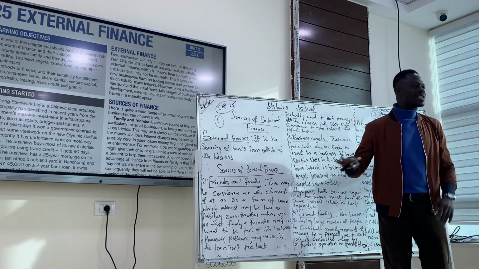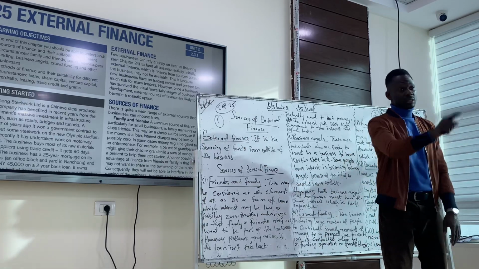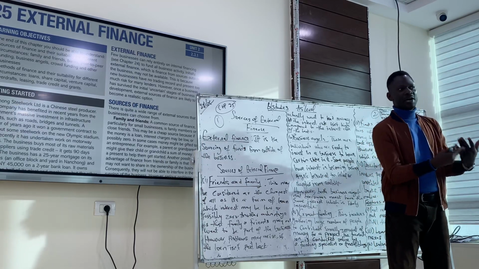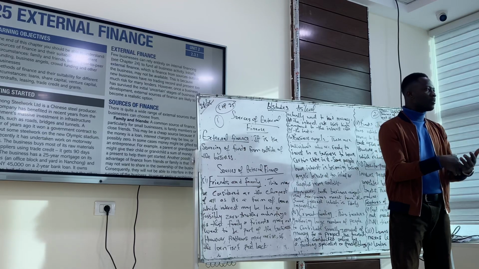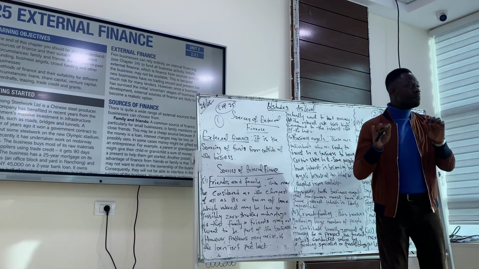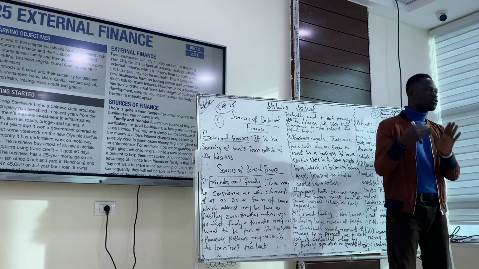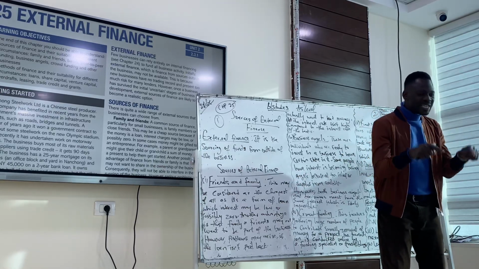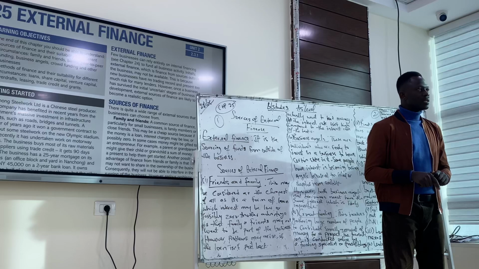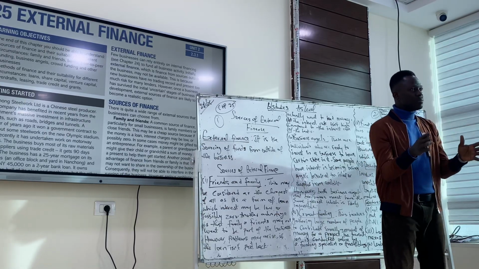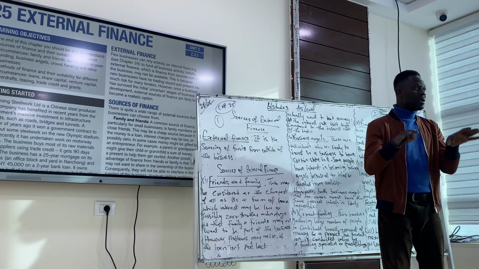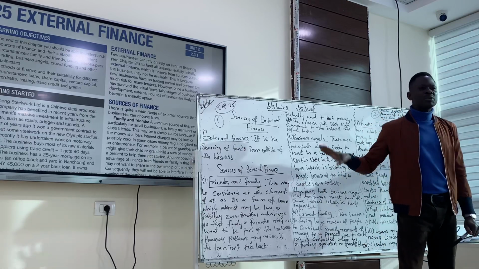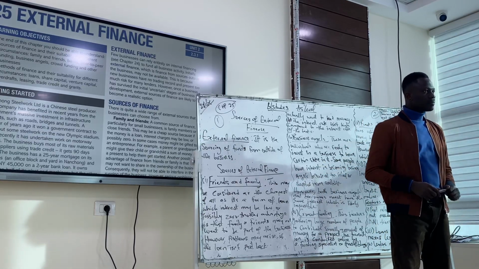But for business angels, it's a source of finance, which means the business is already there. I only have funds available, maybe because there's tax relief, or probably because I have interest in that business. So I only have to give money to be part of the stakeholders, part of the owners of the business. But for partnership, we all come together to set up the business with the aim of making profit. Capital will be almost the same, and profit will be shared amongst them based on their deeds of partnership. So partnership is a form of business. Here we're talking about a source of finance. Do you get it?